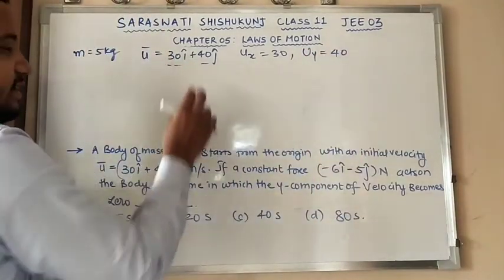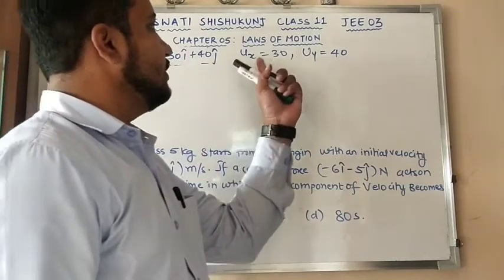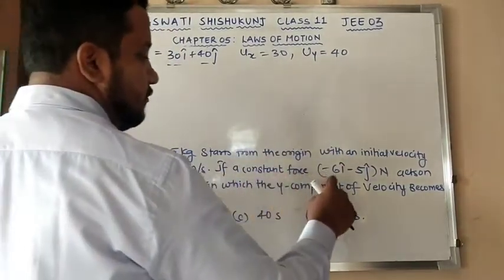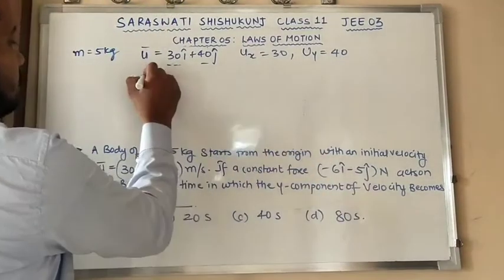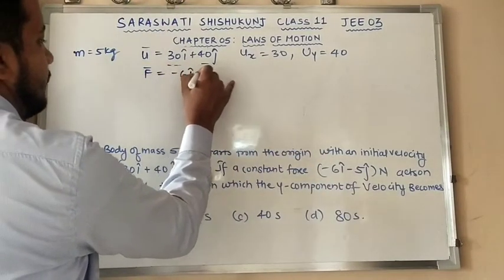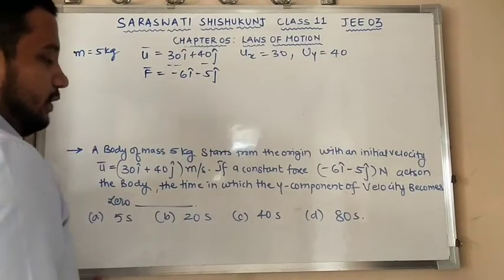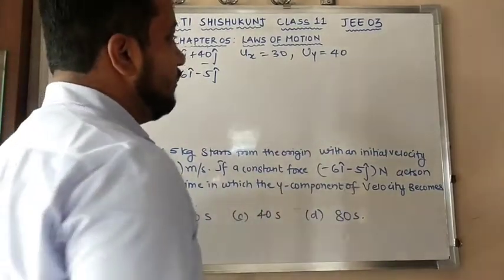Because it is given in the rectangular components, I have x component, that is 30, and y component 40. Moving ahead, a constant force of minus 6i minus 5j is acting on the body. Find the time in which the y component of velocity becomes 0.